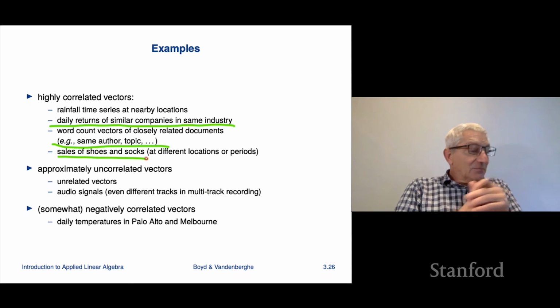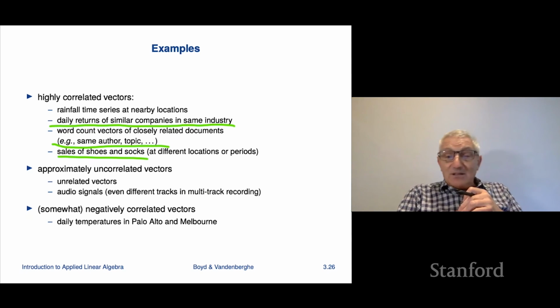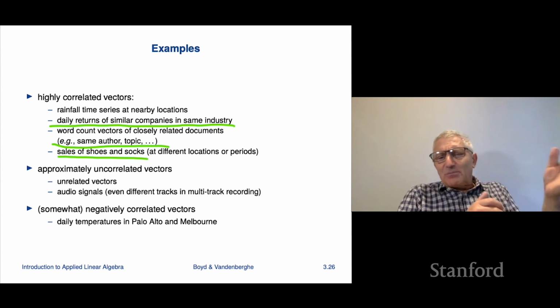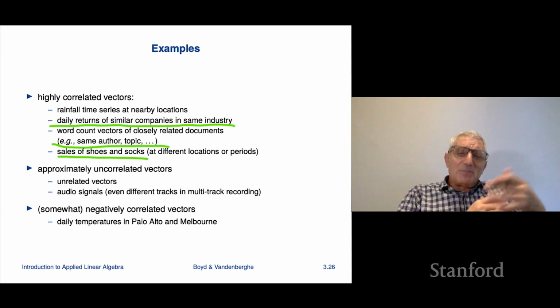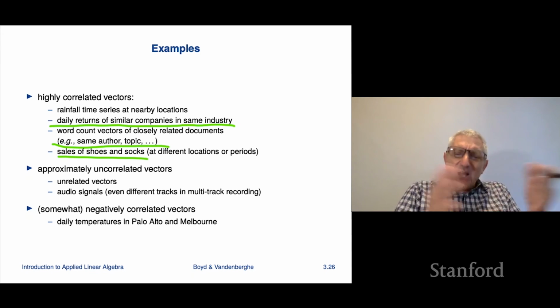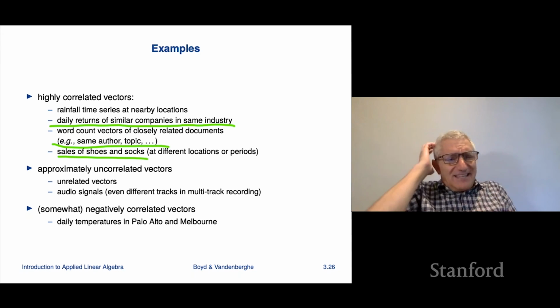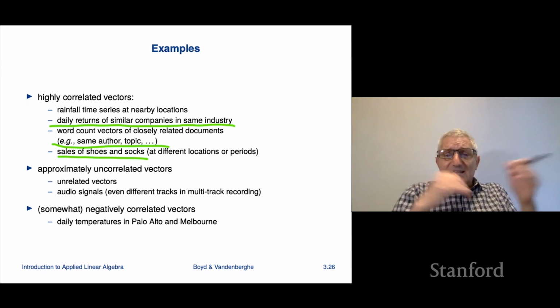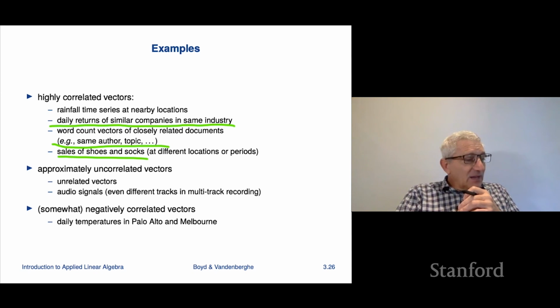It's kind of silly, but it's a time series of sales, let's say weekly sales of shoes and socks. Those could be at different locations or different periods. Those are correlated because when people are buying shoes, they're probably also buying socks. Are they exactly the same? Of course not. But you would see that they were highly correlated.